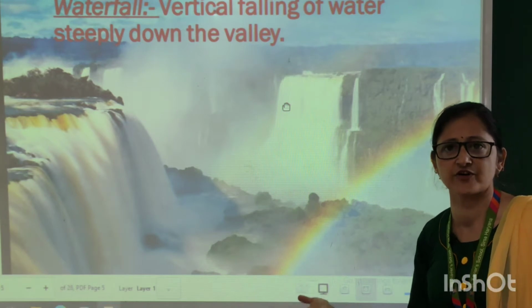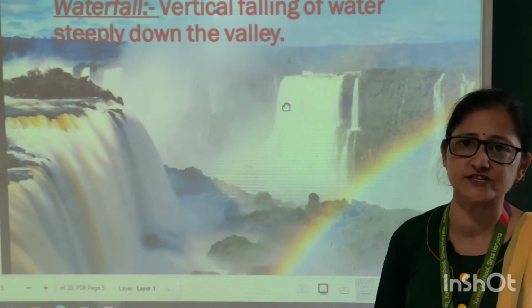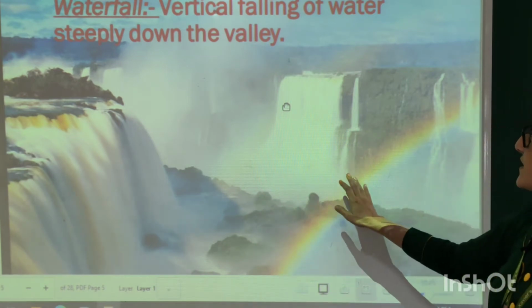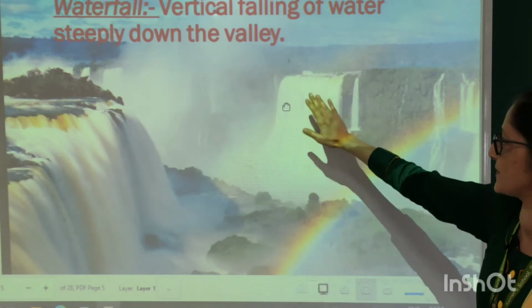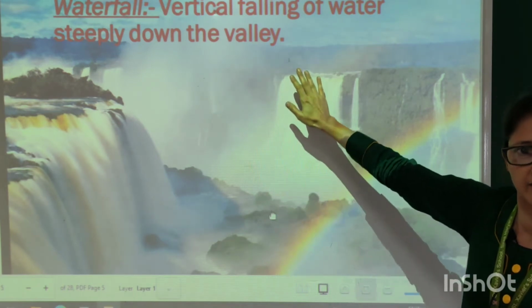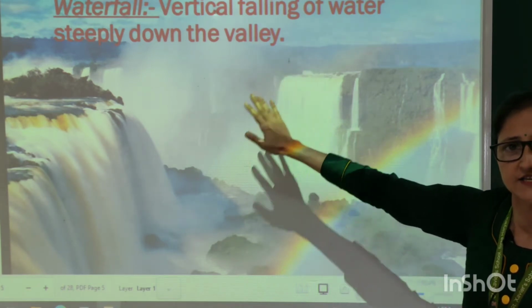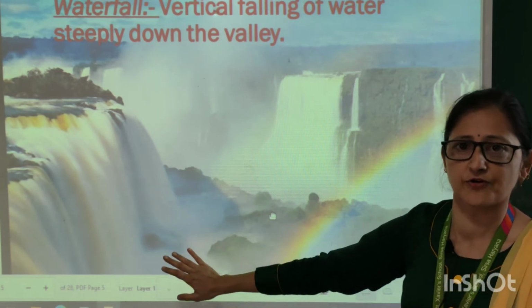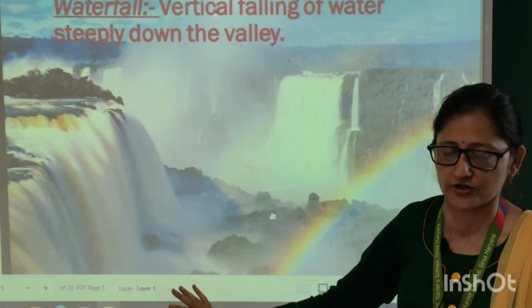India's largest waterfall is Jog Fall, which is situated in Karnataka. A waterfall is a vertical falling of water steeply down the valley. When the water of a river falls steeply down, that feature is known as a waterfall.